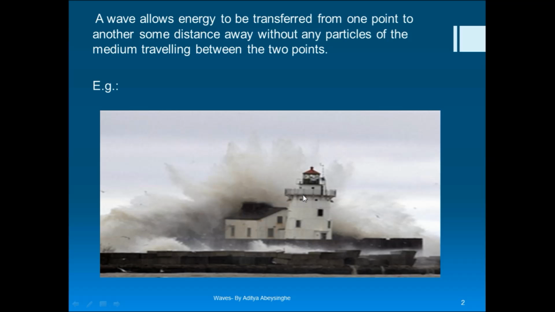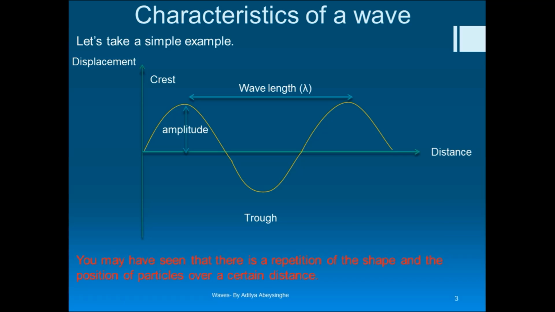This energy is transmitted to these buildings, and as a result of that energy, the binding energy of the particles may break off, so the building as a unit will collapse. So as a conclusion, a wave allows energy to be transferred from one point to another. So that's it about a wave.